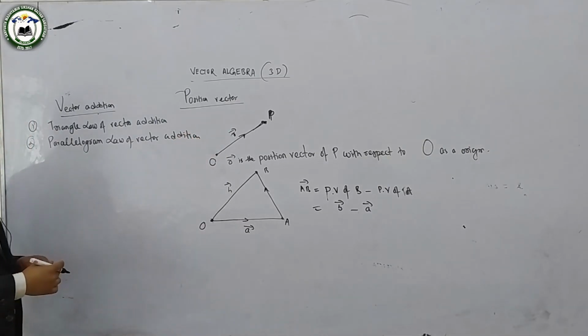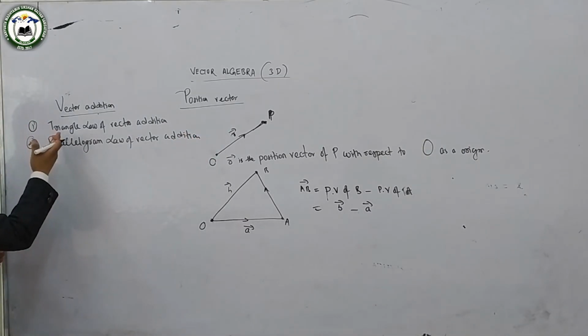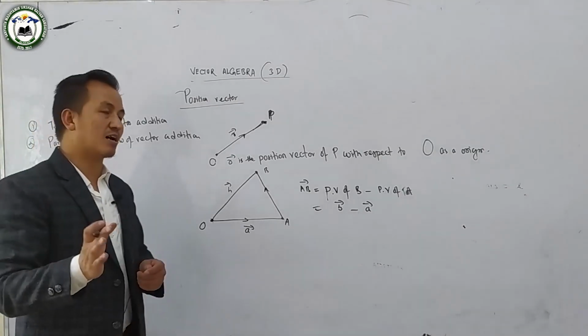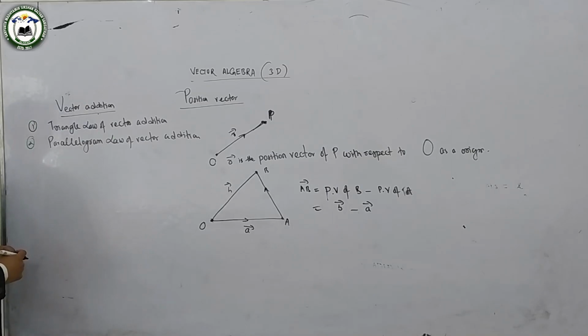I think most of the students have already learned vector addition in physics in class 11. Actually, what is the triangle law?